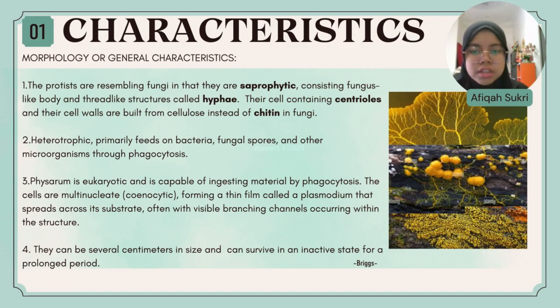Physarum is eukaryotic and is capable of ingesting matter by phagocytosis. The cells are multinucleate, forming a thin film called plasmodium that spreads across its substrate, often with visible branching channels occurring within the structure. Lastly, they can be several centimeters in size and can survive in an inactive state for a prolonged period.